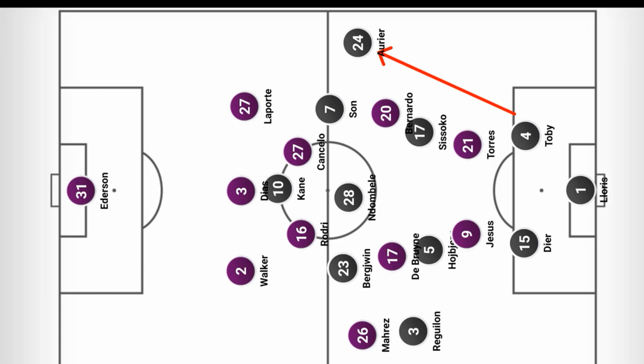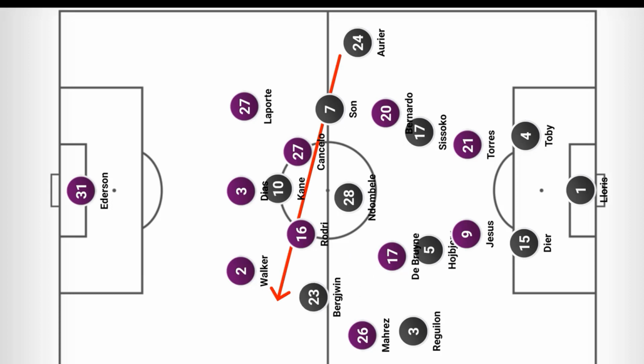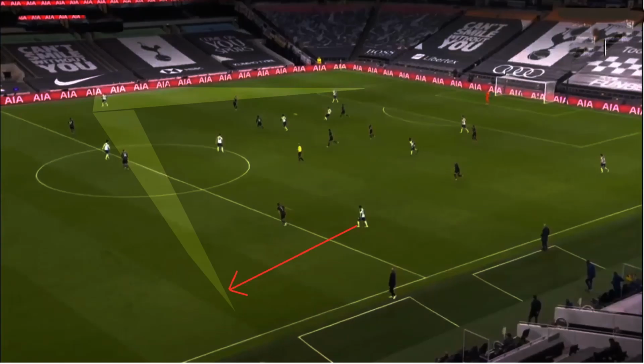In one such example, in the 12th minute of the game, Aurier received the ball from the Spurs backline and then had plenty of space to operate. He was easily able to find Bergwijn on the other side of the pitch. The chance resulted in Kane scoring, albeit in an offside position, so the goal was chalked off.